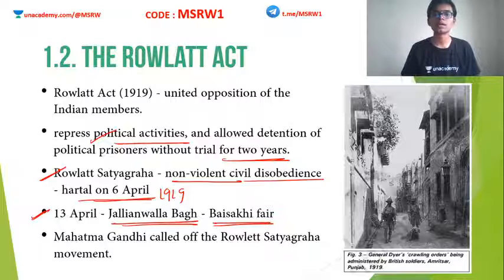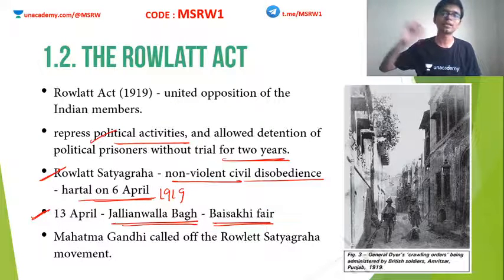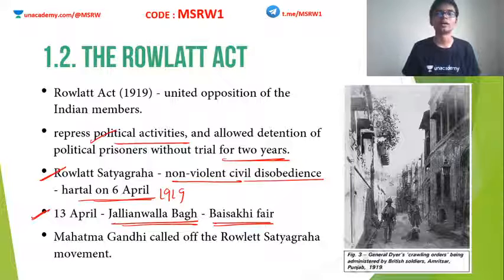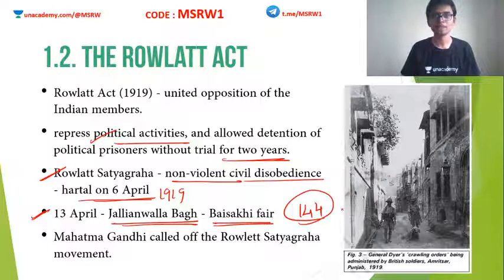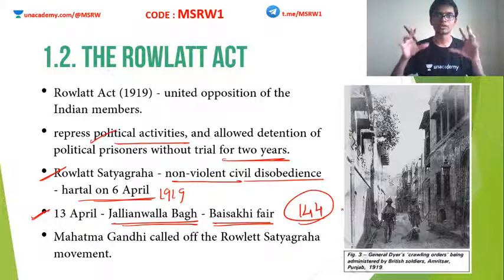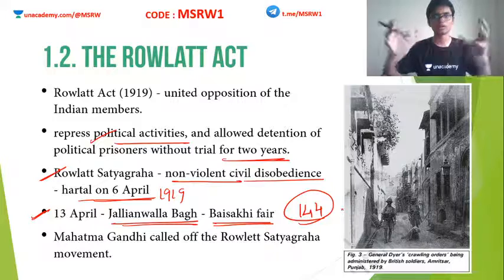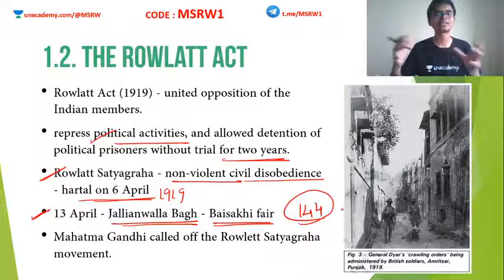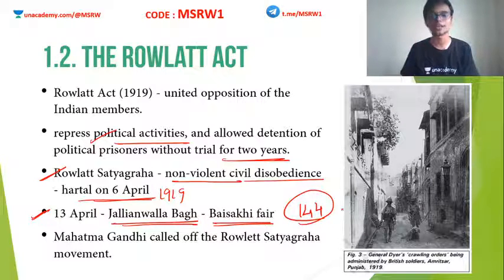The problem was the people who were coming from other areas did not know that 144 was imposed in Jallianwala Bagh. What is CRPC 144? According to it, more than 4 people cannot stand together at one place. There were many restrictions on civil liberties based on CRPC 144. So a martial law was imposed in Jallianwala Bagh at this time.